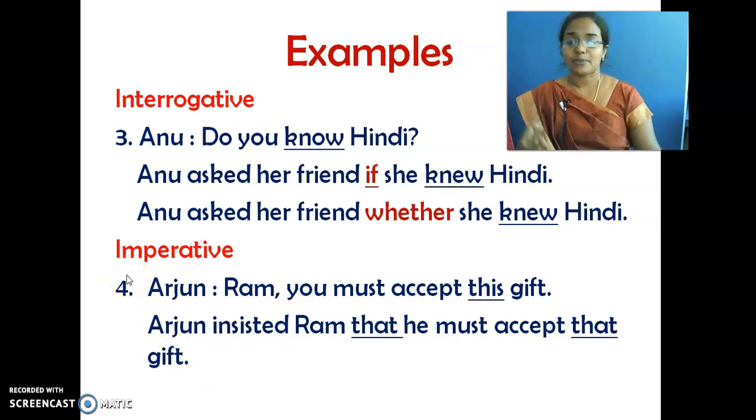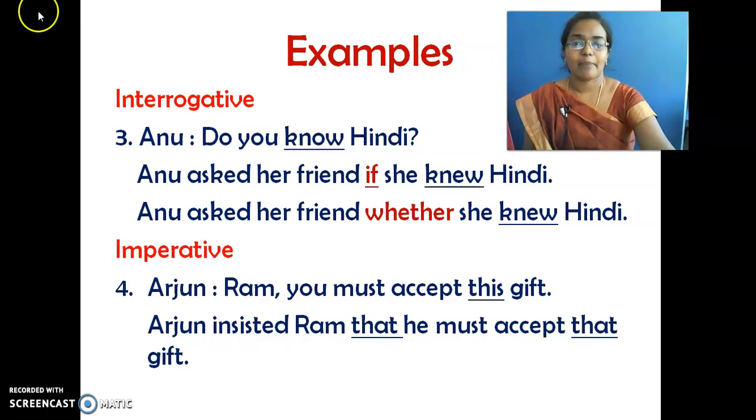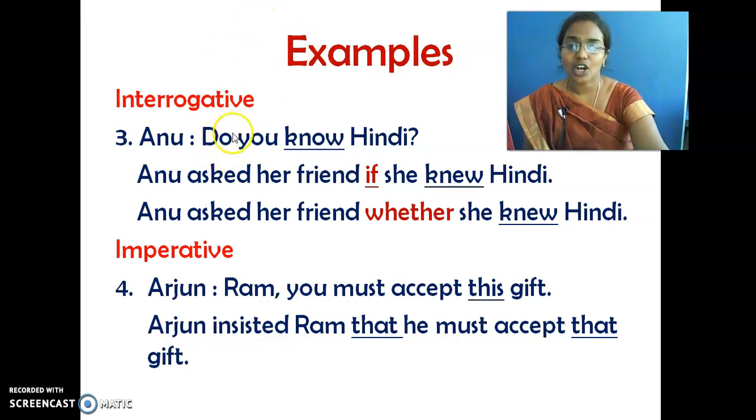What are the three types of statement we have seen so far? It is assertive, interrogative, and imperative. So, types of sentence, when we change them into indirect speech, there is a difference. Interrogative: when we have a question word, we use the same question word. Or when we use a yes or no question, we use if or whether over here.